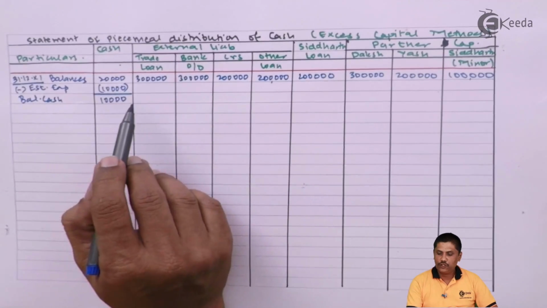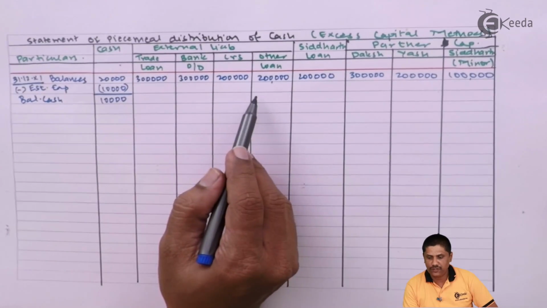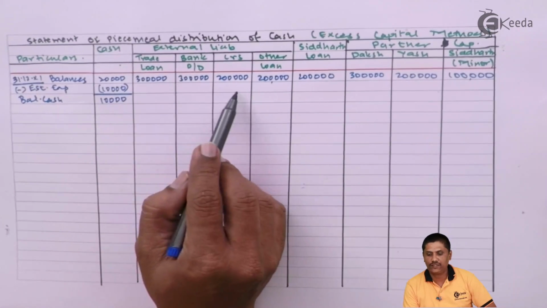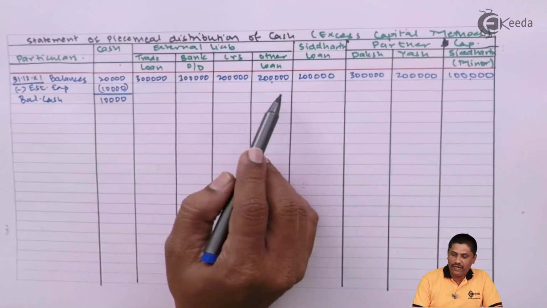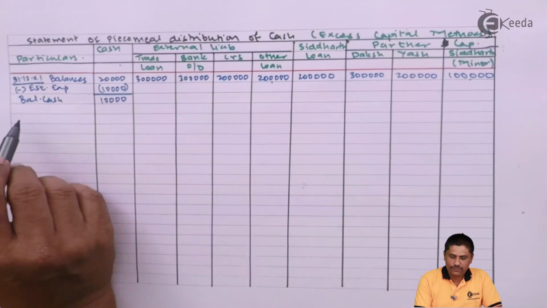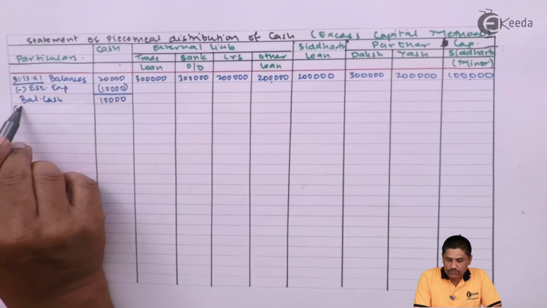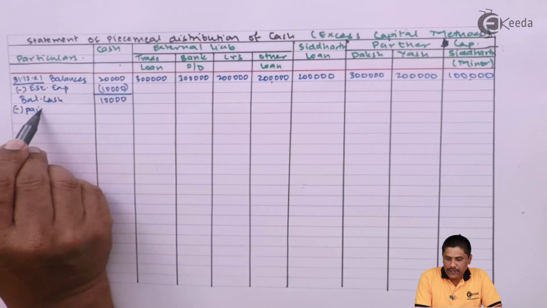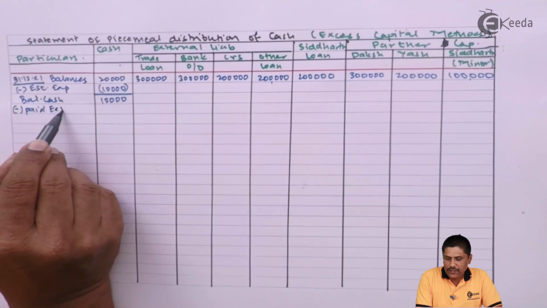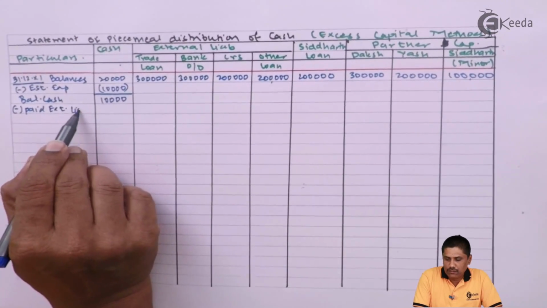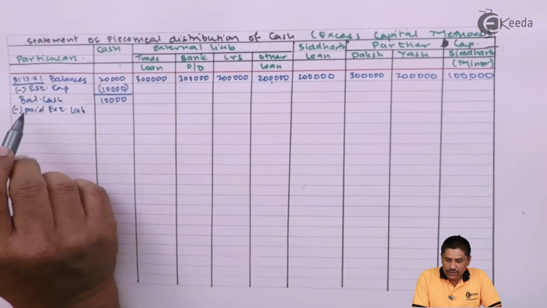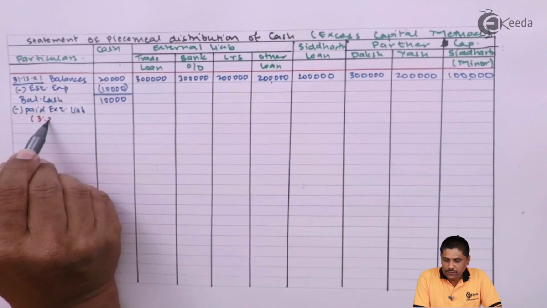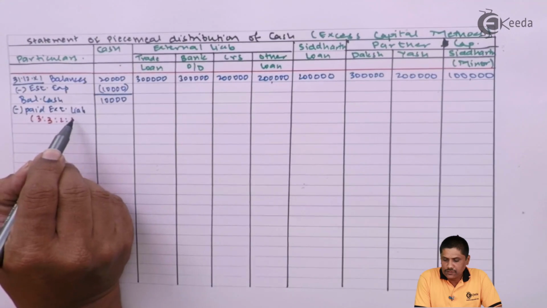This balance cash should be paid to outside or external liabilities. 3 lakhs, 3 lakhs, 2 lakhs, 2 lakhs means the ratio is 3:3:2:2. Because I don't have 10 lakhs, I can pay 10,000, paid to external liabilities. The external liabilities ratio is 3:3:2:2.